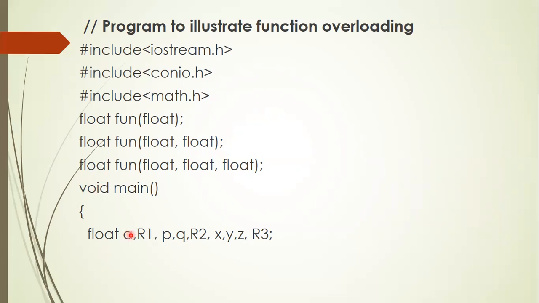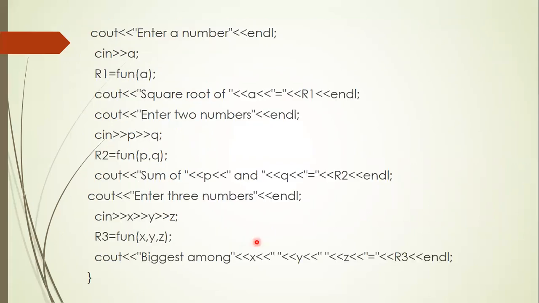So here, for the first one, input is A, output is R1. For the second example, inputs are P and Q, output is R2. Last case, inputs are X, Y, Z, and output is R3. Enter a number. So input the value for A, then you call the same function fun with one value A, and whatever value the function returns, you store it in R1. Next, it is displayed as square root of the input A equal to the value of R1, end line.